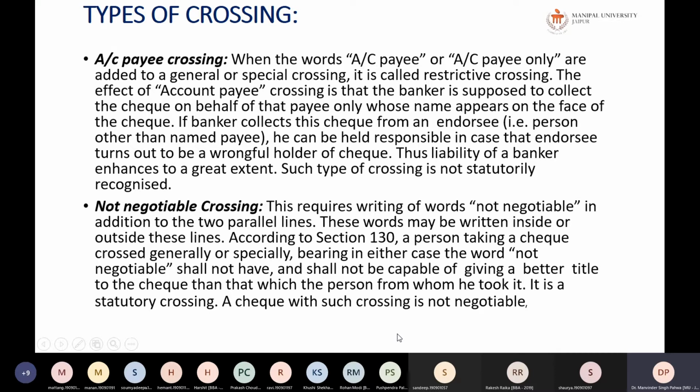So if you want a particular person to get the check collected from you only, then in that case, this type of crossing is done.